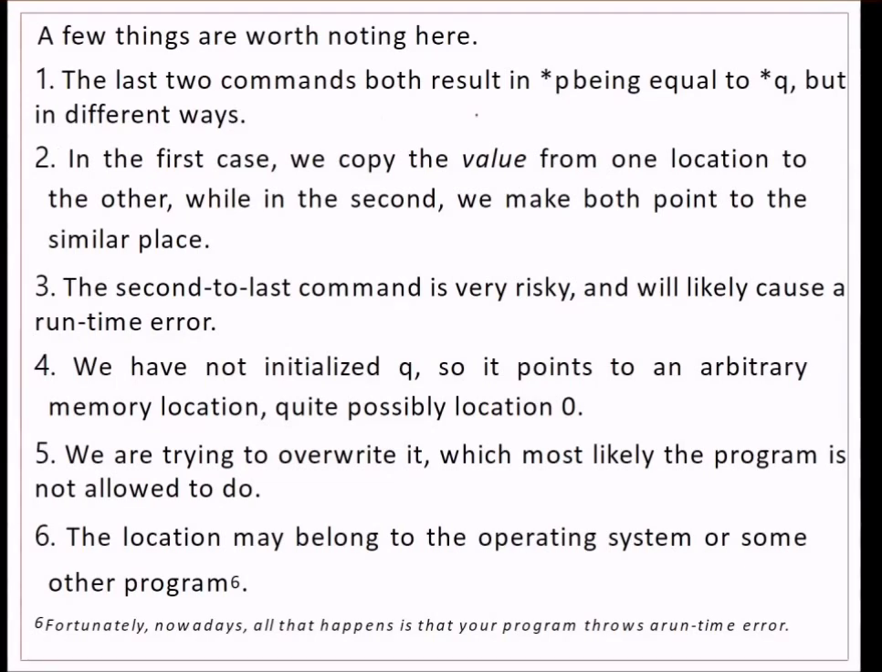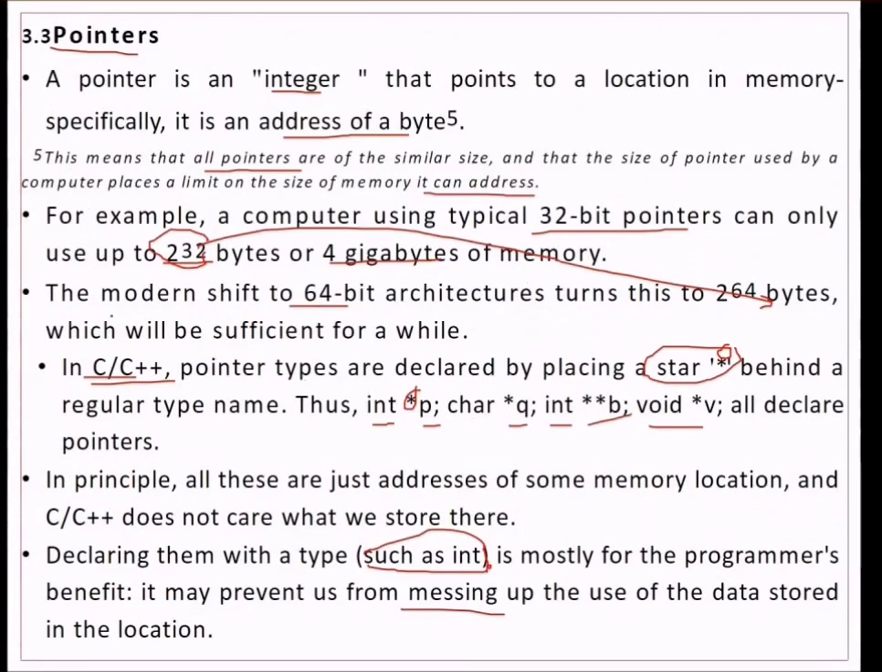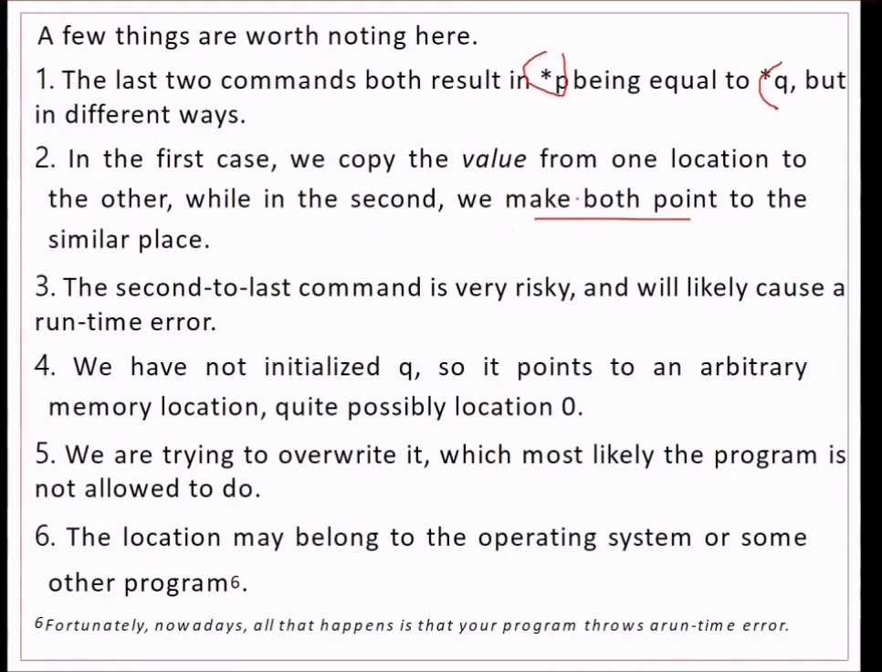One more aspect we need to see is that the last two commands we just saw both result in star P being equal to star Q, but in different ways. There are two different ways. In the first case, we copy the value from one location to another, while in the second, we make both point to the same place. So this is the second case, where both the variables, meaning pointers, are pointing to a single value. And the other one was where the value of one location was copied to the other.